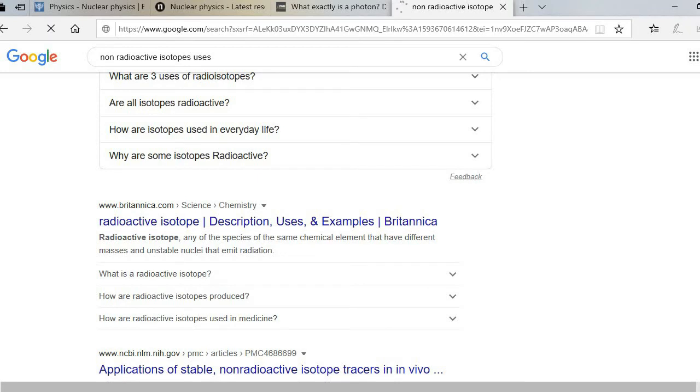non-radioactive forms of atoms. So what do we mean by that? It means it does not emit high energy that results in catastrophic explosions. So they are widely used in non-explosive uses.